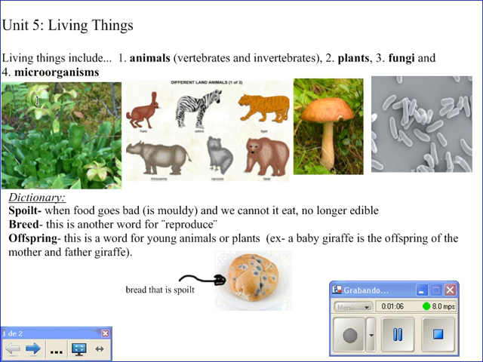Plants. Plants cannot move, but they can make their own food. Some plants, like apple trees or roses, have flowers. Other plants, like moss, do not have flowers.